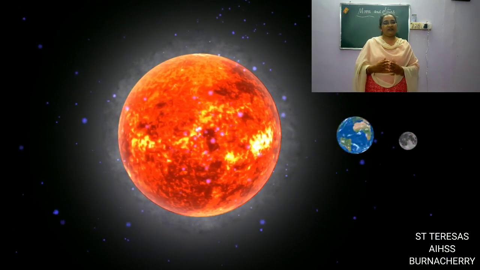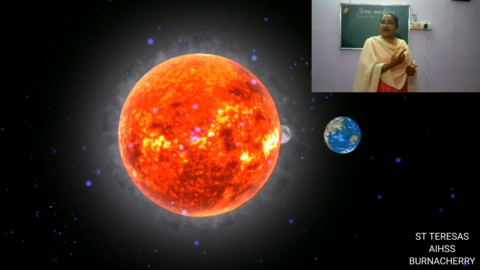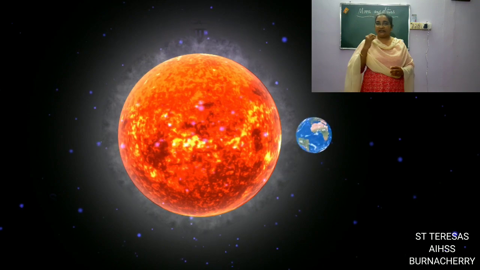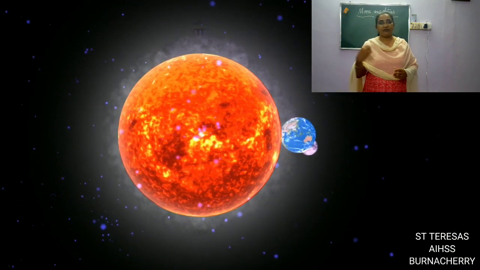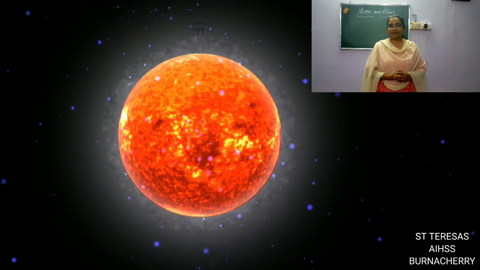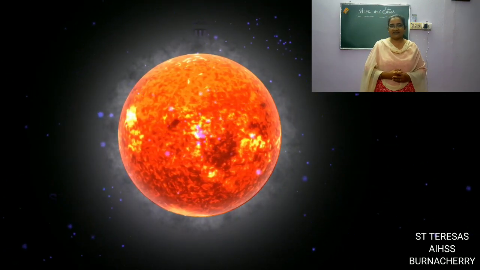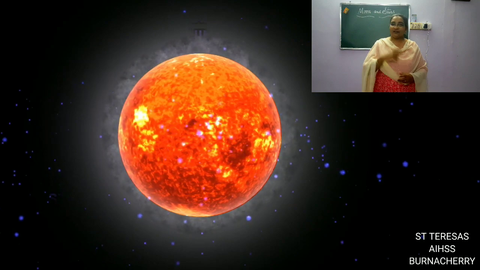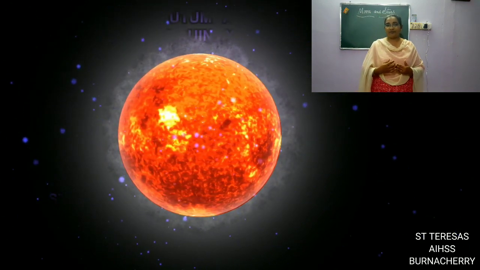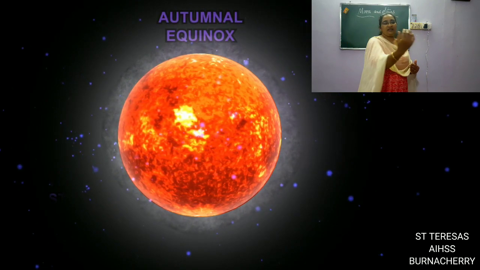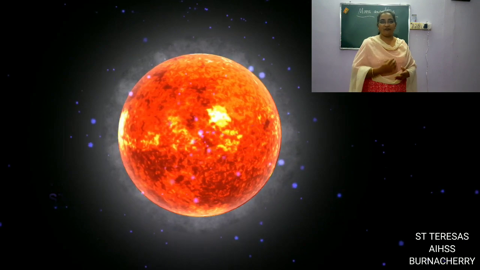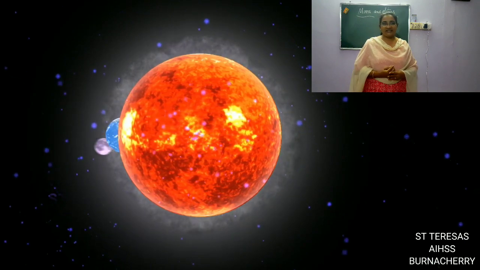We know the earth is revolving round the sun. And what is the moon doing? The moon is revolving round the earth. Does the moon go round the sun? You have a doubt, isn't it? Yes. The moon goes round the sun also. How? When the earth is revolving round the sun, the moon is also going along with the earth, isn't it?